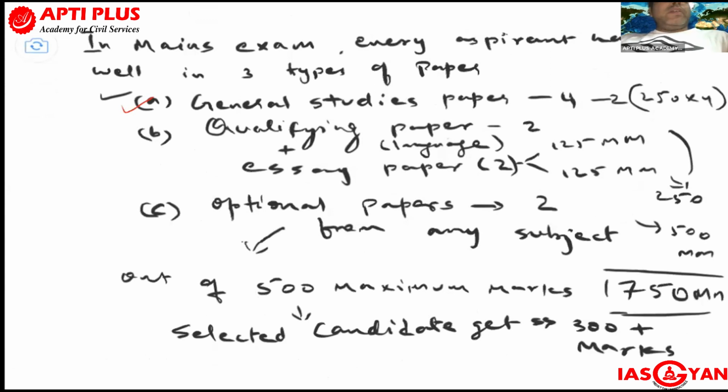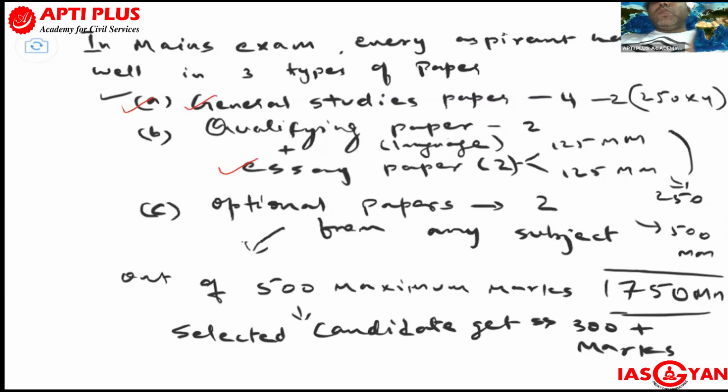And 2 language qualifying papers are there, the regional language plus English. And the 1 essay paper would be there of 250 marks. You have to write 2 essays, 125 each, in a single paper. So the essay paper is important for the final scoring, along with the 4 GS papers of 250 each.